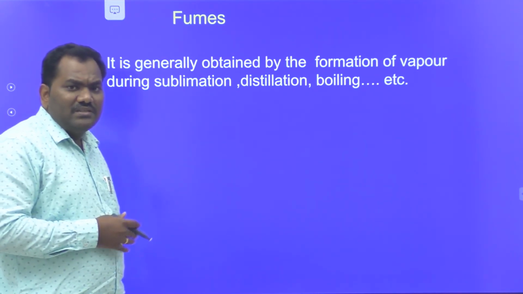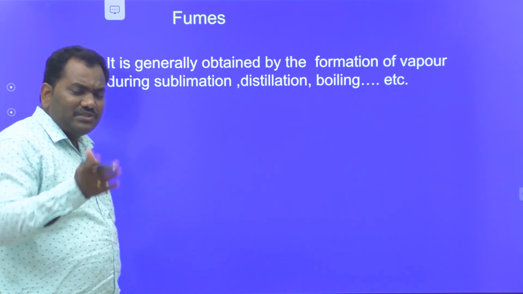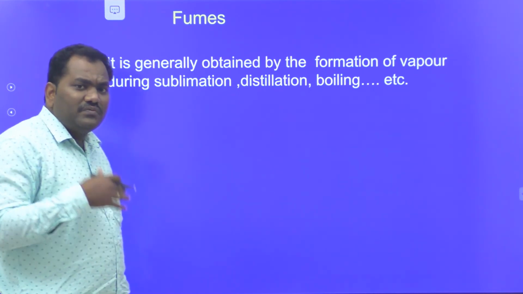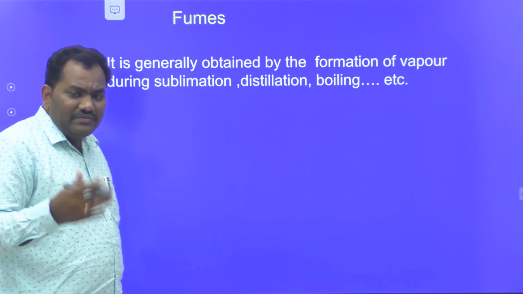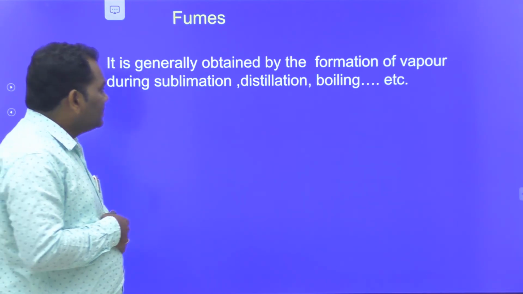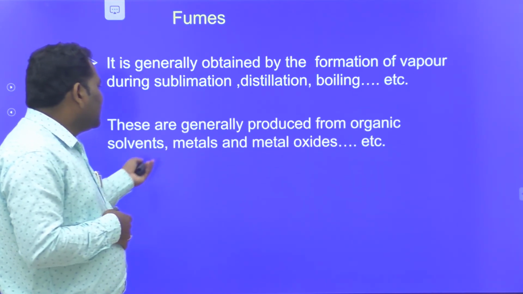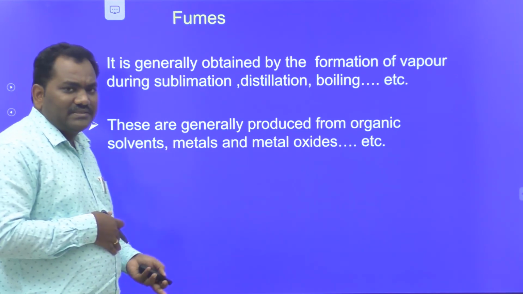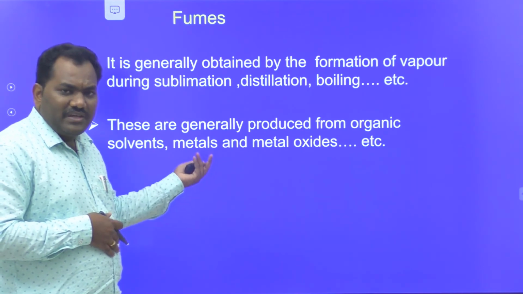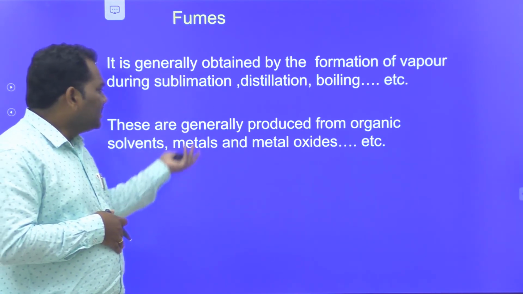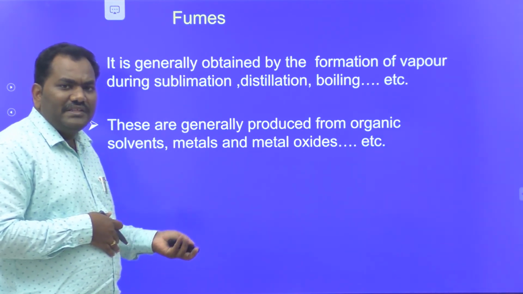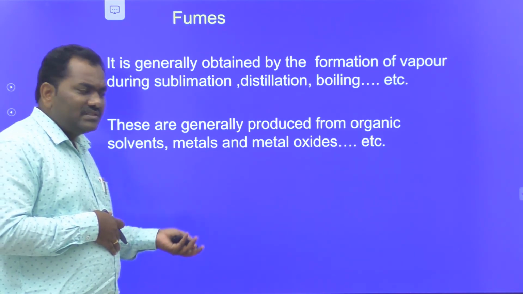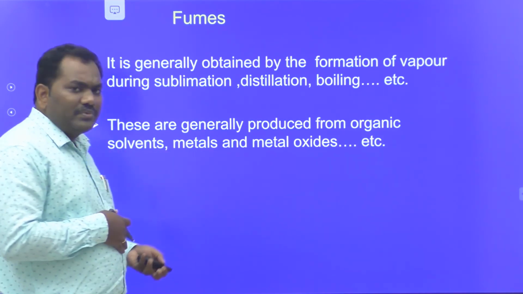And third one is boiling, which means liquids are converted to gas. During these processes, fumes are produced, and fumes cause environmental pollution. These are generally produced from organic solvents, metals and metal oxides. The major sources of fumes are organic solvents: boiling and distillation of organic solvents.